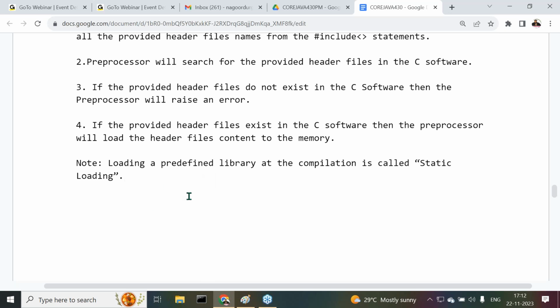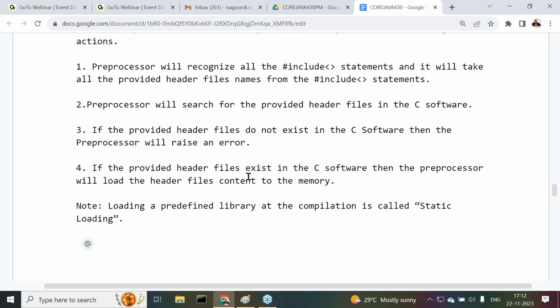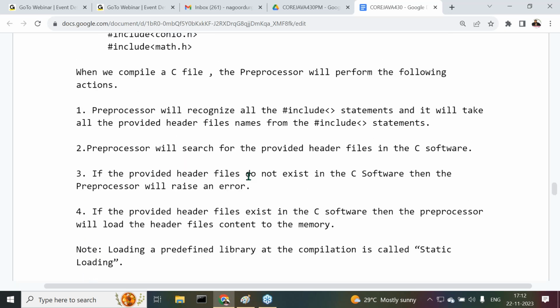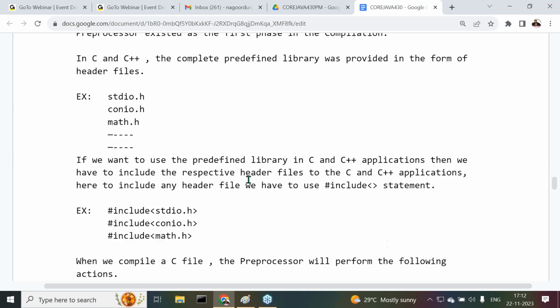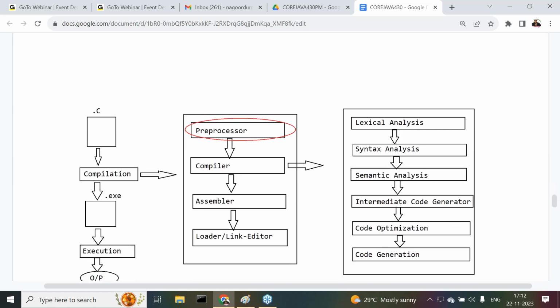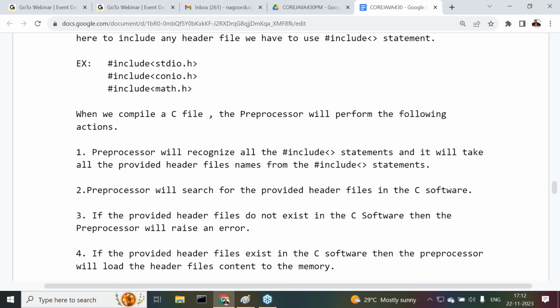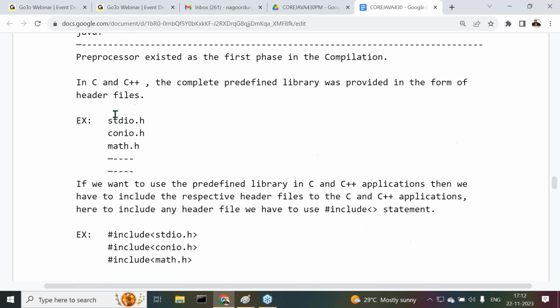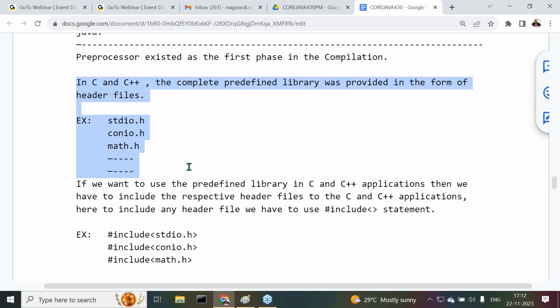This is exactly the meaning of the preprocessor activities internally. Come again, what exactly were the points I said? Try to understand the diagram. First of all, the preprocessor is the first phase in compilation. In C and C++, the complete predefined library is provided in the form of header files.